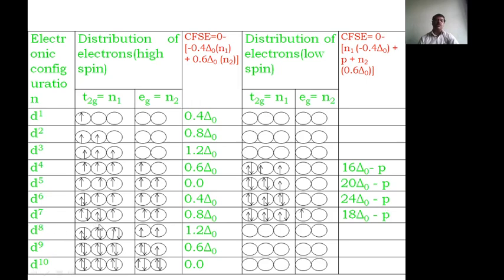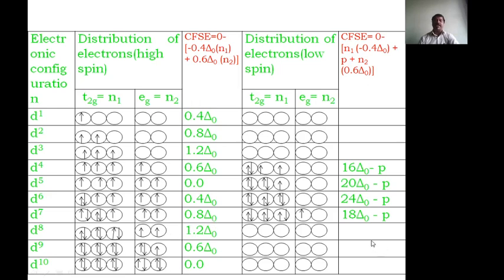Again, the D7 configuration. Here all 5 electrons are singly filled and 2 electrons are paired up in the T2g orbitals. Therefore the number of electrons in T2g, N1, is equal to 5, and N2 is equal to 2, and calculating we get 0.8 delta naught.